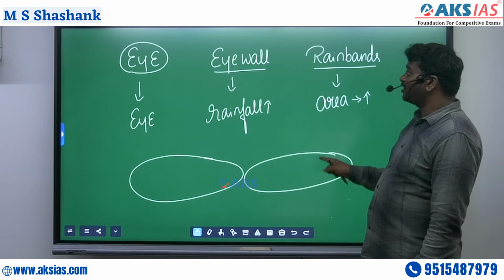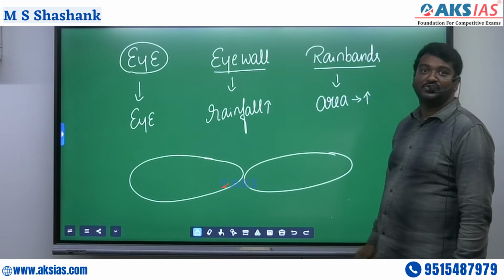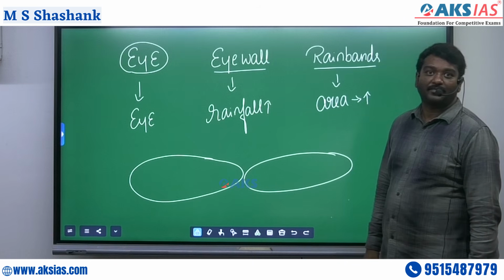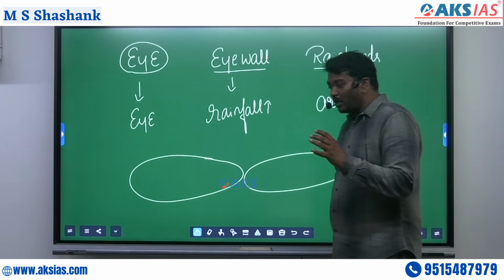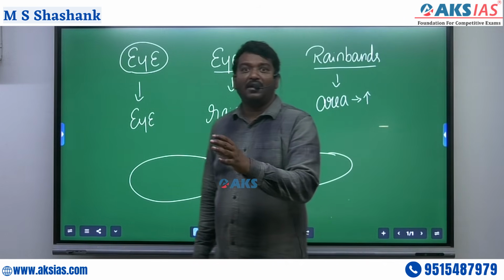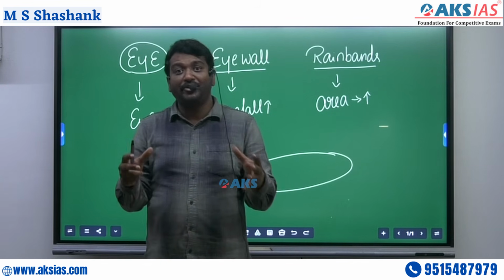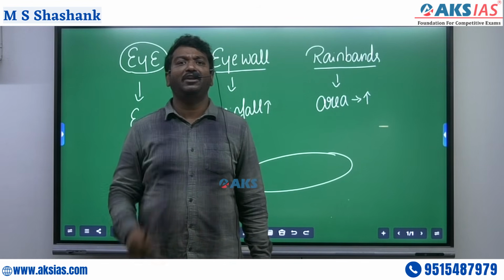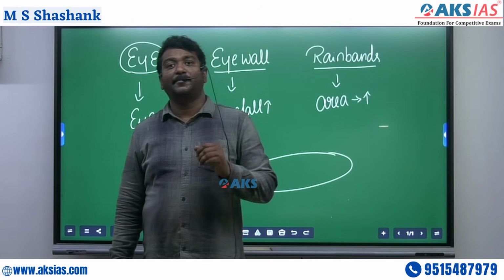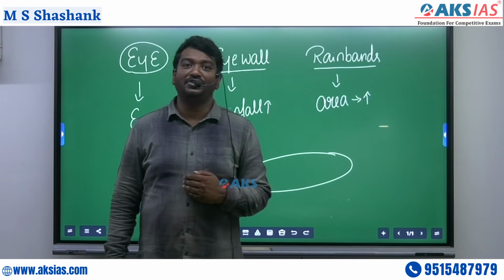So this is what we need to understand when it comes to cyclones. Are you getting the point? In the Bay of Bengal, there was a Fujiwhara effect which led to very heavy rainfall in coastal Andhra Pradesh, the Tamil Nadu region and so on.